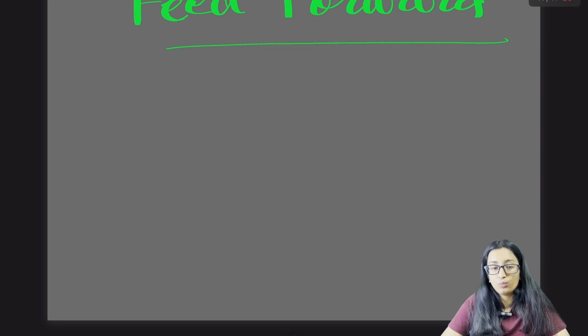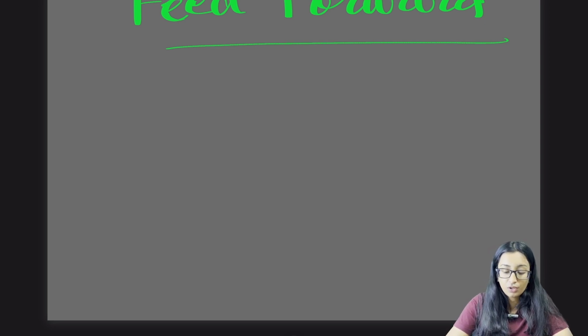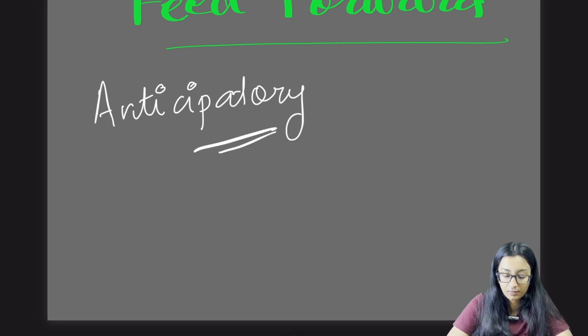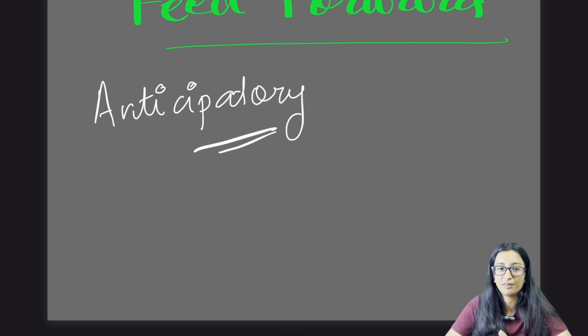Feed forward happens when there is actually no stimulus. For example, when you are planning to work out, the body is not working out yet, but the brain gets a signal that you have to work out. It will automatically activate your baroreceptors, and during the workout, it will fix the blood pressure, in which there will be an increase. Feed forward is, in terminology, anticipatory, meaning there is no stimulus as of now, but the body thinks there is. So it helps our body for the next steps we are going to take.